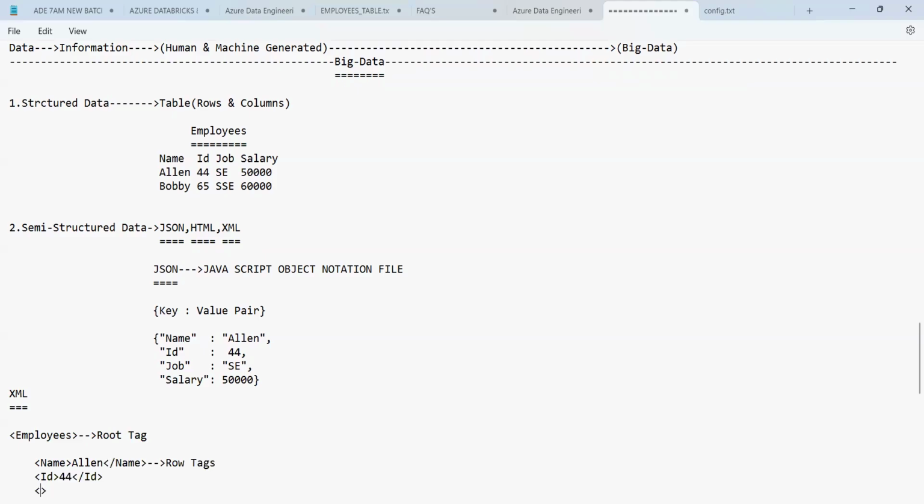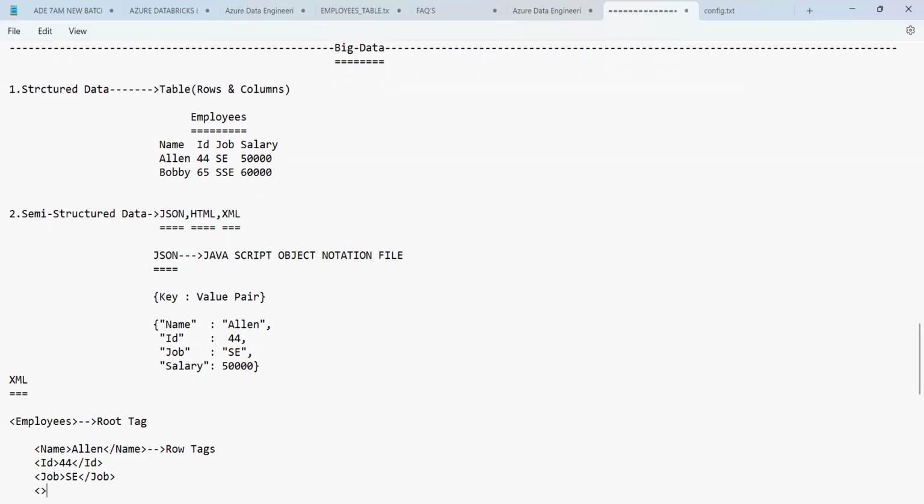Again, you have opening job. What's the job you have? Software engineer. Close the job. And then you have salary. What's the salary you have? 50,000. Close the salary. That should finally do it, guys.